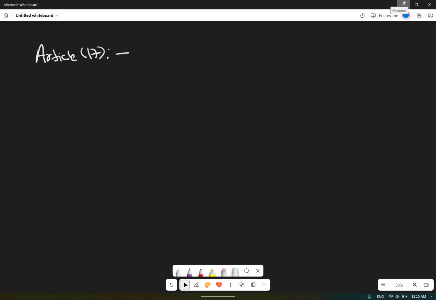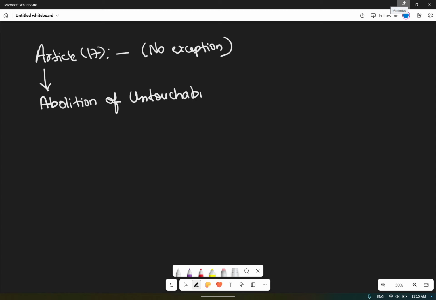Within article 17 there is no exception. It deals with the abolition of untouchability.